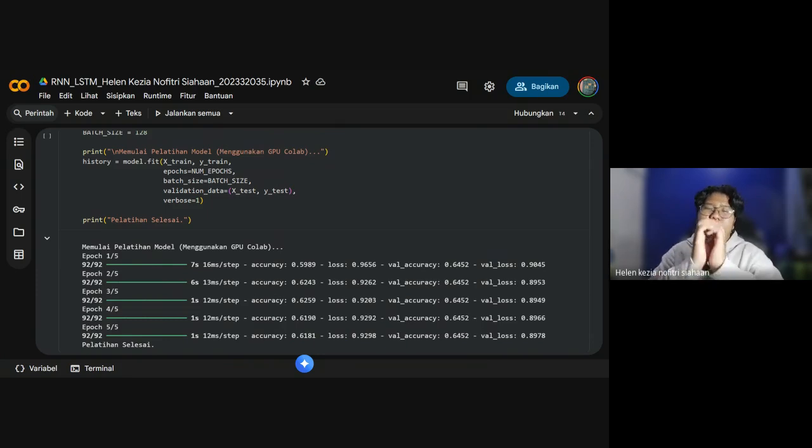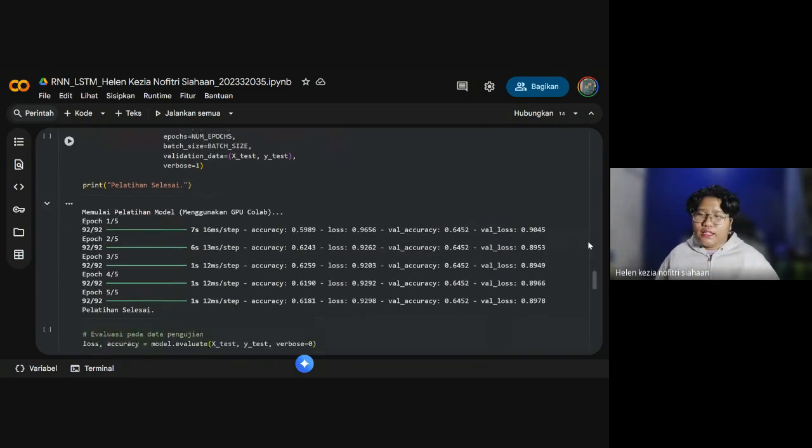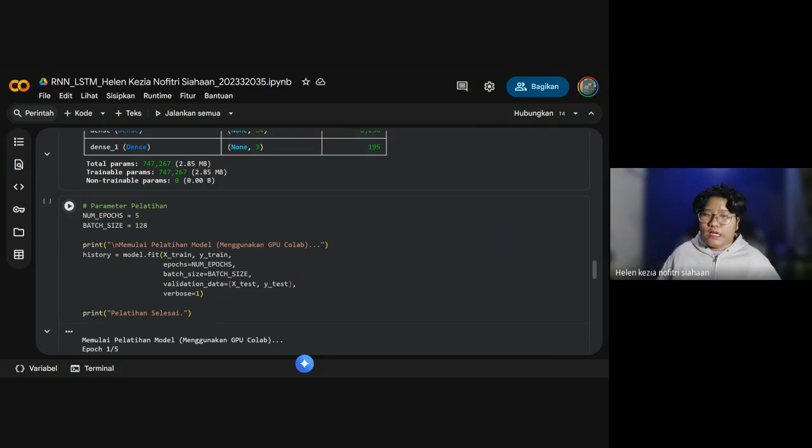To achieve better performance, several improvements can be applied. For the first, train for 10 to 15 epochs. Like in here, we just need to type down the epochs will be 10 or 15. Use bidirectional LSTM, which gives richer context, and use pre-trained word embeddings like GloVe, or apply class weights to balance negative, neutral, and positive.